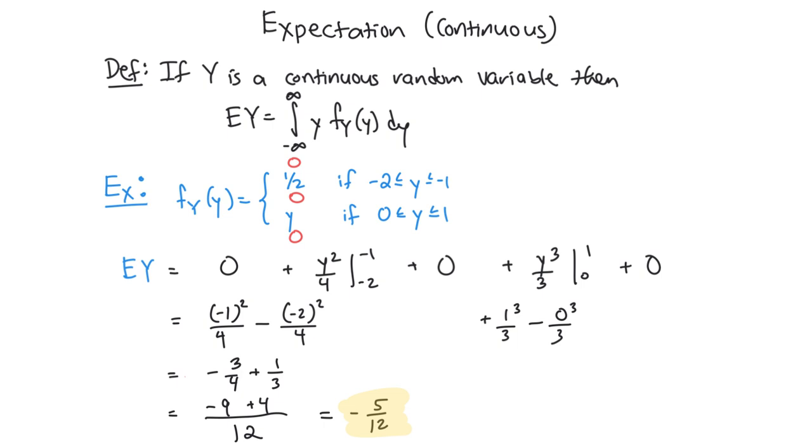Now, one habit that you've learned from probabilities is that if probability is not between 0 and 1, it's probably wrong. In fact, it's always wrong. However, this is not a probability statement. It's a statement about averages. Averages can be negative. Averages can be very large. So the -5 over 12, if you see an answer like that, you should ask yourself, does this make sense? Since we're looking at averages, it's okay. If we were looking at probabilities, it would mean an error had been made.